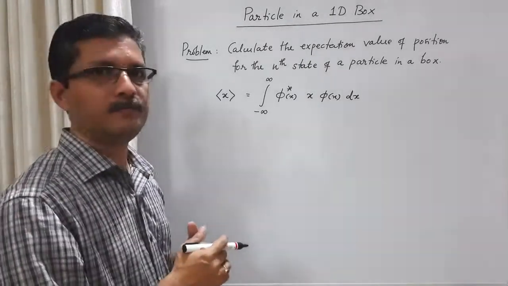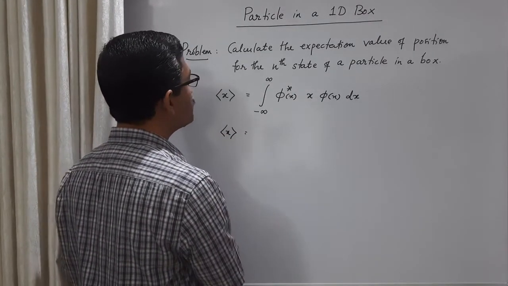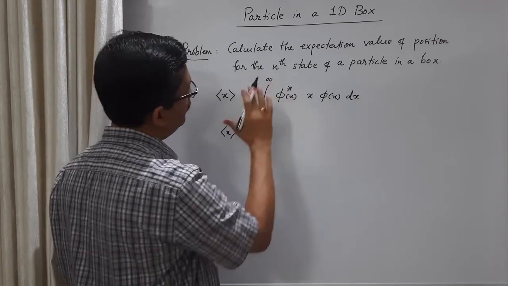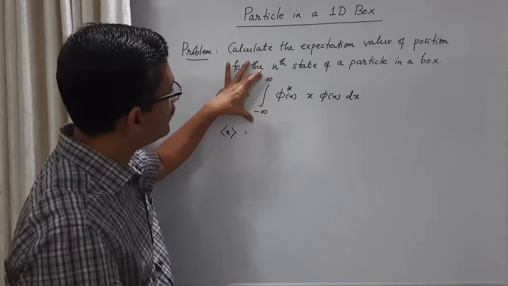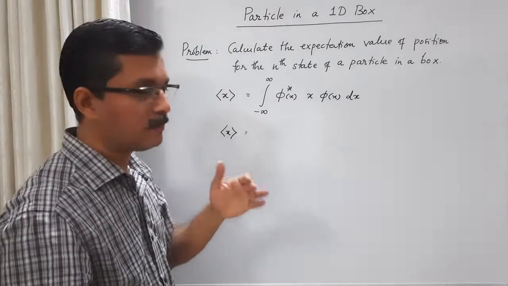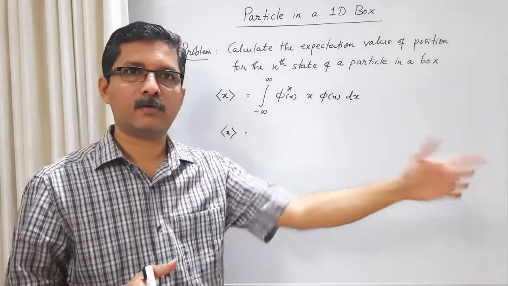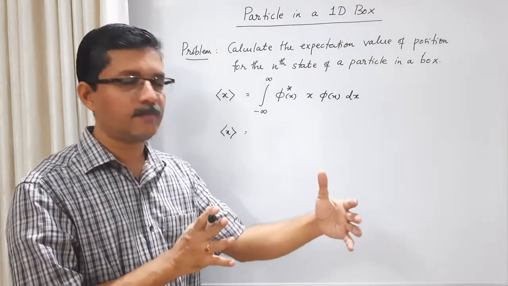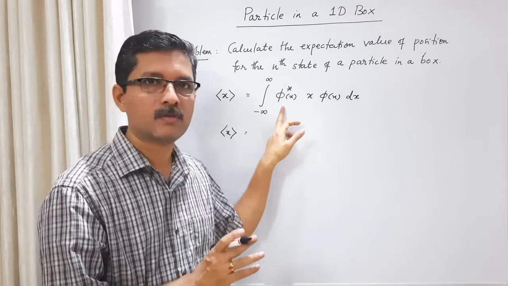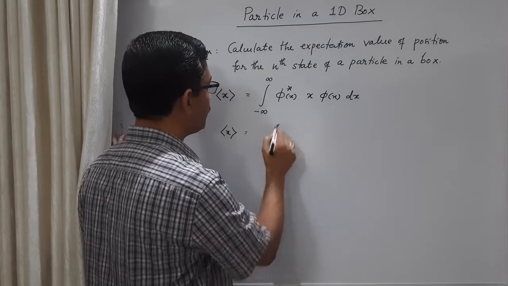Now come to our problem. For particle in a box, it is the integral. What we notice is that even though in calculating the expectation value we are integrating over the entire x-axis, for this particular problem, particle in infinite potential well, from minus infinity up to 0 the wave function is 0. From L to plus infinity also the wave function is 0. The particle is found only between 0 and L. So the wave function is non-zero only between 0 and L. So we need to effectively integrate only from 0 to L.